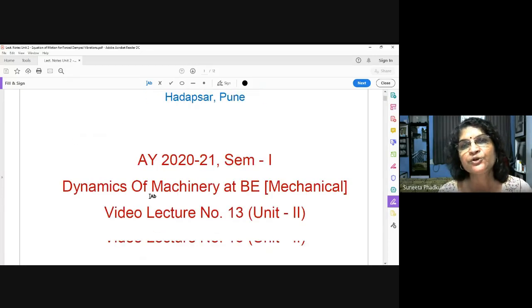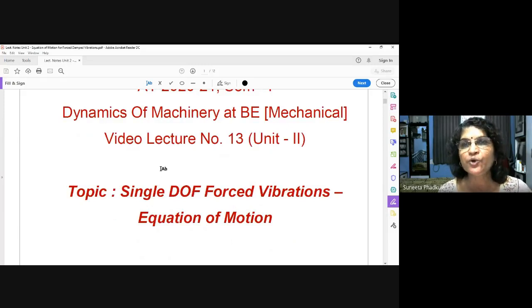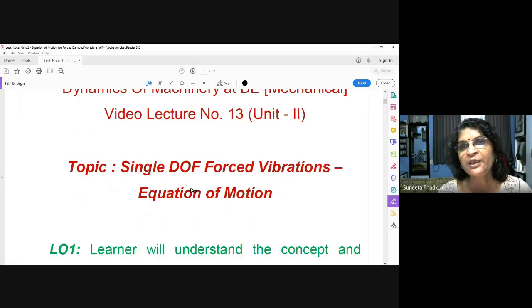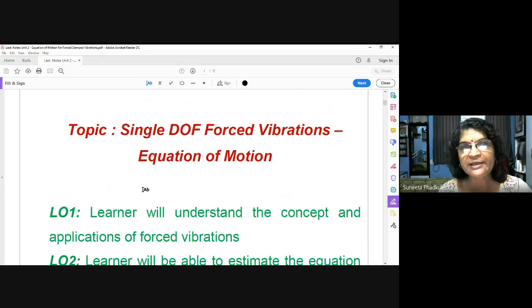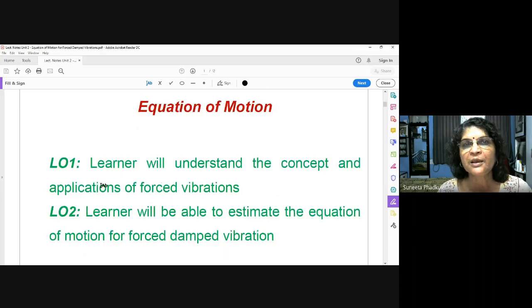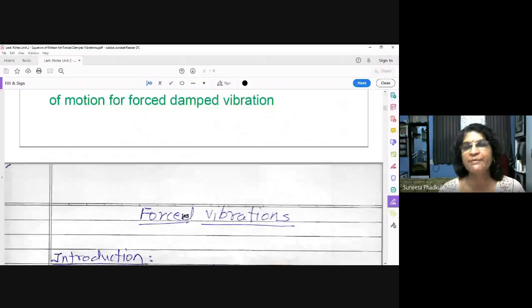So today we are going to start unit number 2, that is on single DOF forced vibrations. Today our topic will be the learning outcomes. The first learning outcome: the learner will understand the concept and applications of forced vibrations. The second: you will be able to estimate the equation of motion for forced damped vibration. So let us start the forced vibrations.